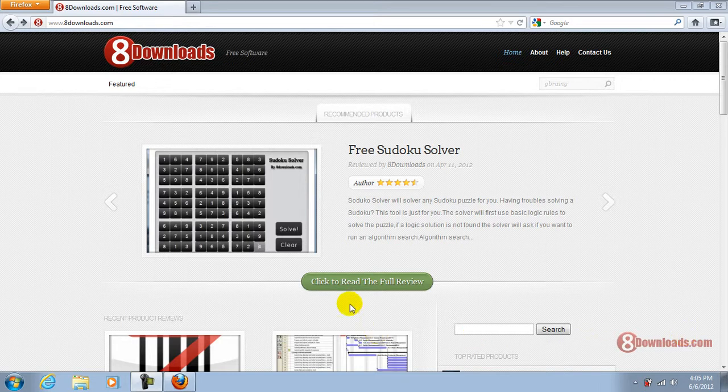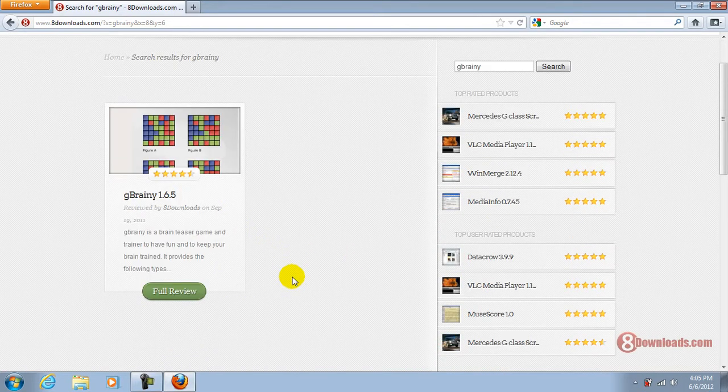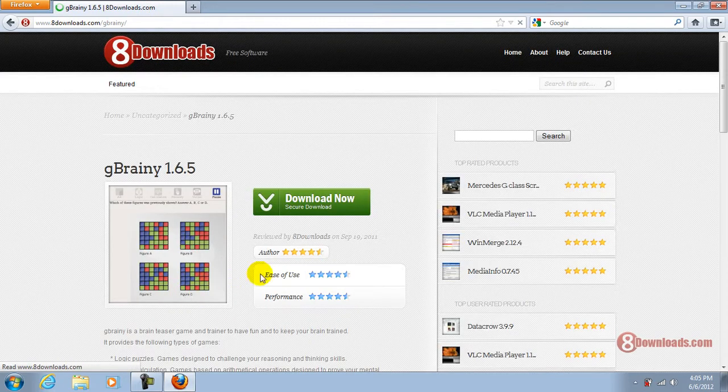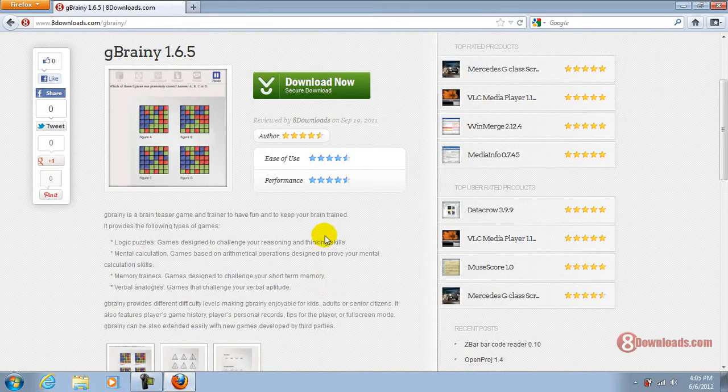So if you're already on our site, all you have to do is go to the search bar located at the upper right, type in Gbrainy and click on the search button. Now you will proceed to the search area and you will find the full review button here. Before downloading the file, I suggest you read the full review. When you're done reading the full review, let's go ahead and click the download now button.